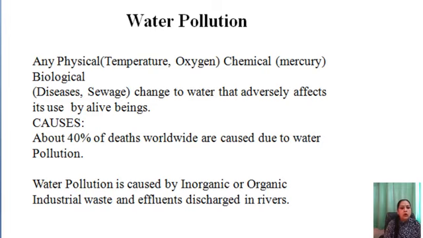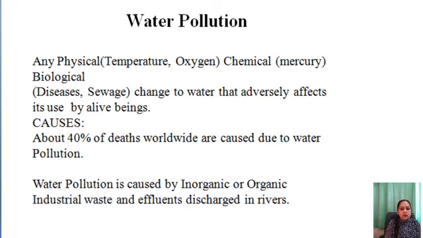Now the next type of pollution is water pollution, and we know that our water is highly contaminated. But why? Now we will discuss water pollution. Any physical change, like temperature and oxygen, chemical change, like mercury, or biological change, like diseases and sewage, to water that has adverse effects on living beings is water pollution.